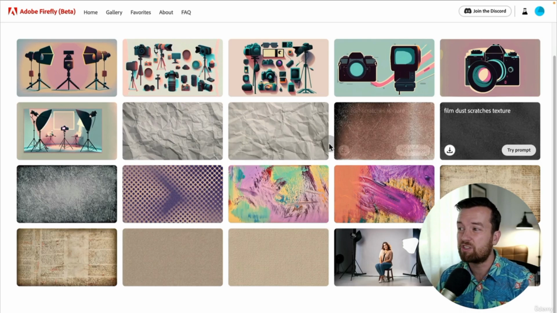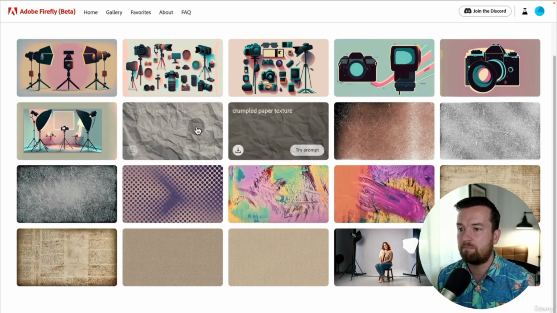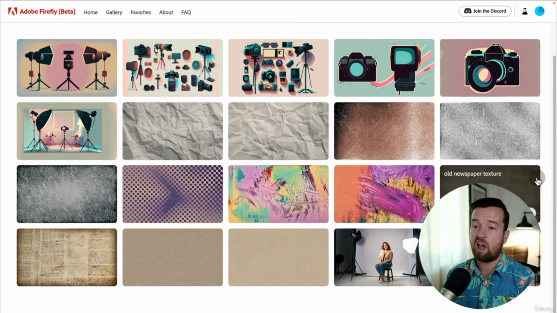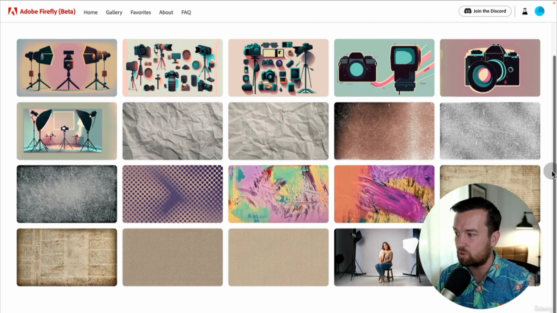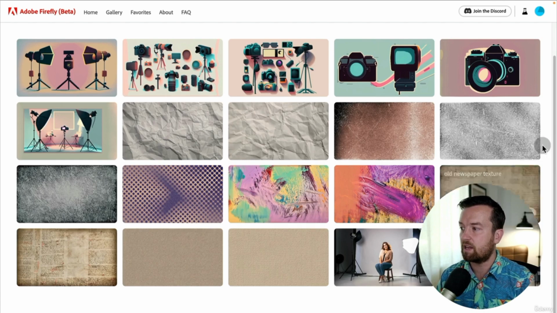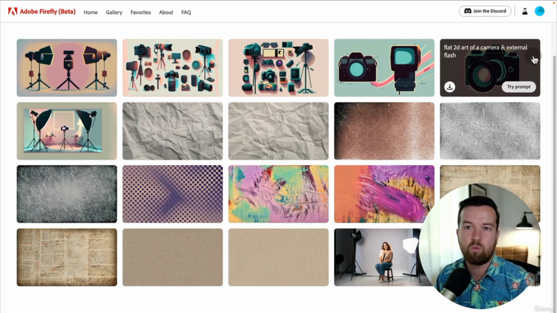You might be able to find some of this stuff for free, or you'd have to pay for some of this high quality stuff on a stock site. And now you can just create it from scratch using these AI tools, which is awesome. I'm going to show you that in the next lessons. But this is just some ideas for how I would be using Adobe Firefly and Midjourney and these text to image generation tools for my own video creation.